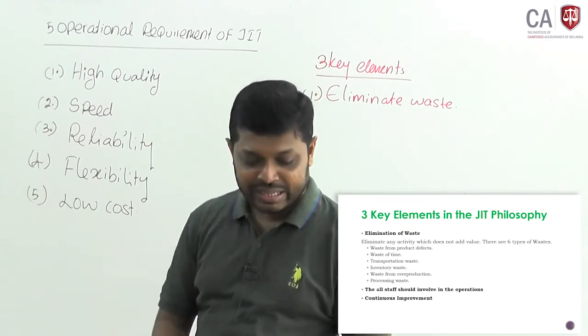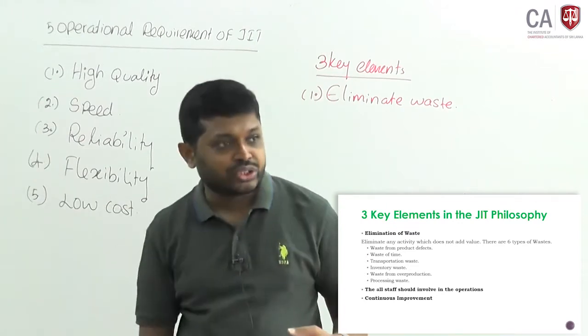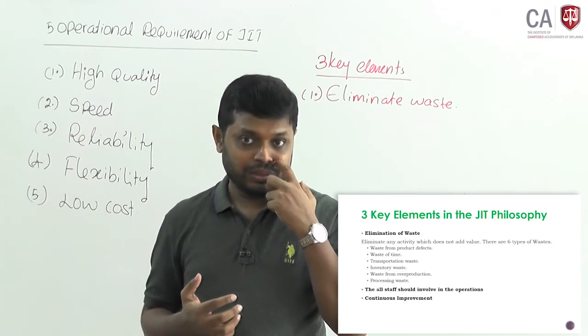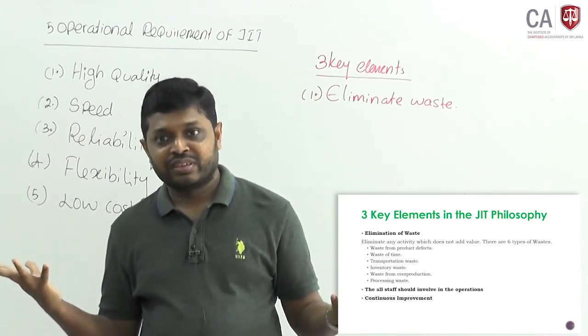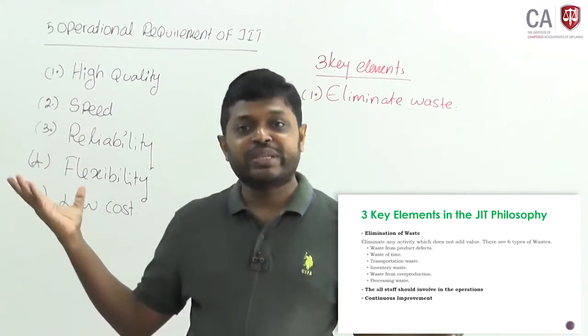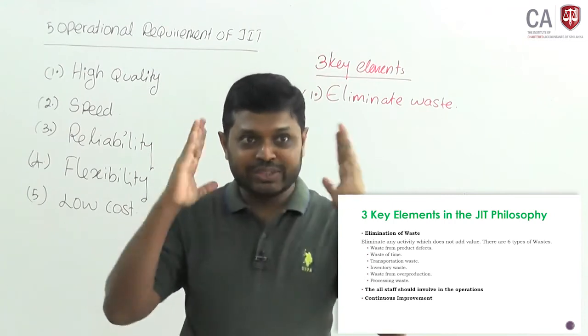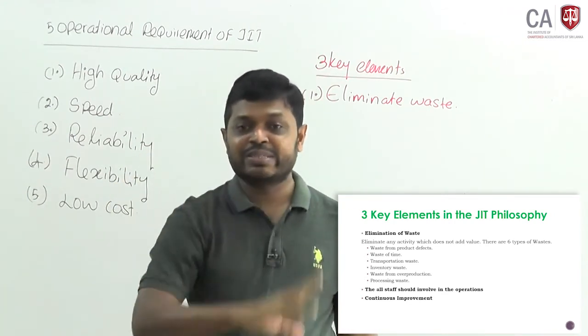As an example, in a bank, a large queue of customers wastes the time of the customers as well. Then what can you do? You have to introduce online banking. Then those queues won't be there, they will disappear. Therefore, in the production process, you have to look at how you are going to eliminate waste.